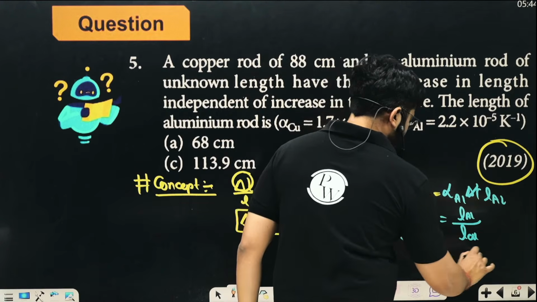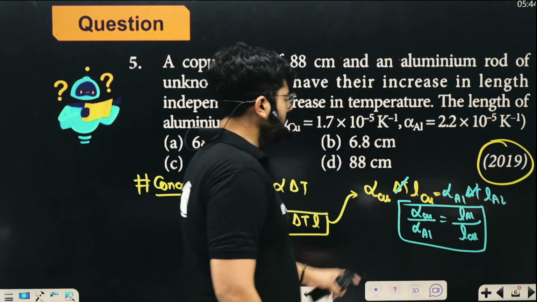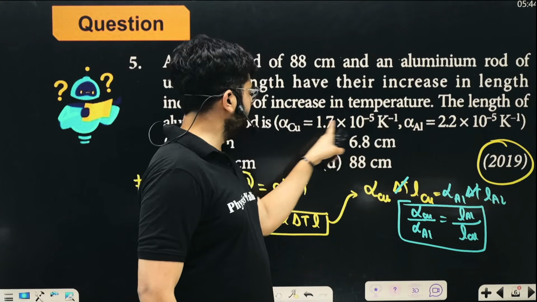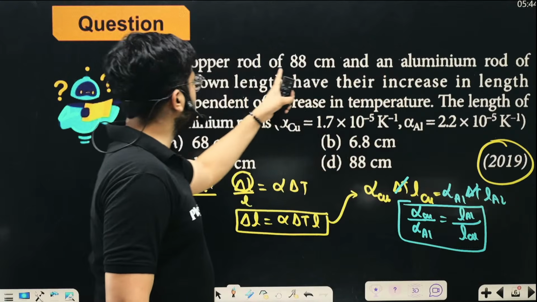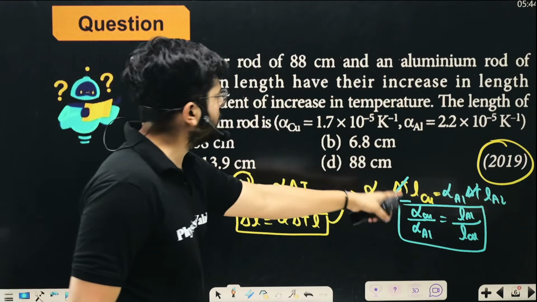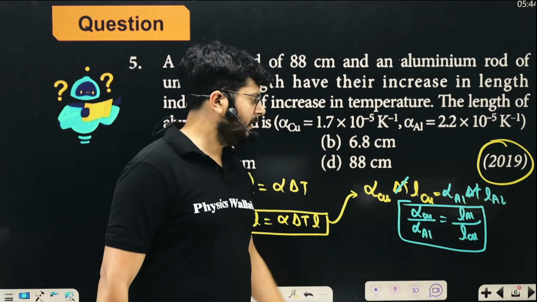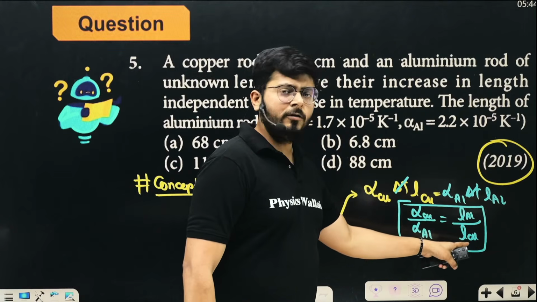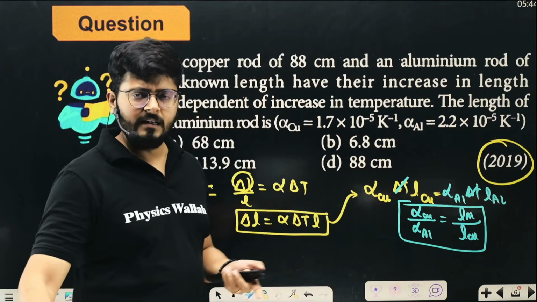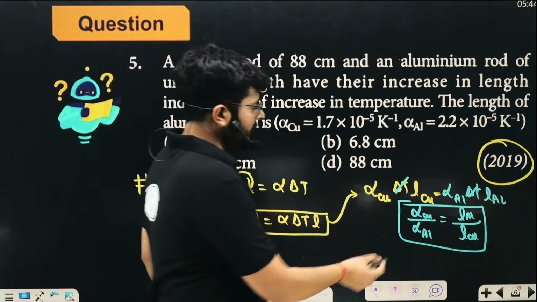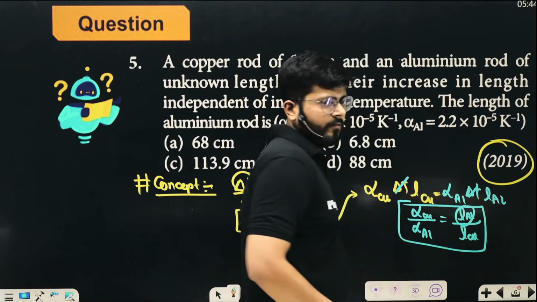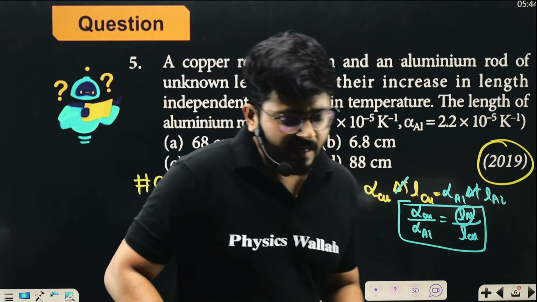So you see that everything is already available to you. Alpha of copper is given, alpha of aluminium is given, length of aluminium is something that we have to find out, and length of copper is 88 centimeter. So this is the ratio, length upon length, so you don't have to convert centimeter to anything else because that will anyway cancel out. So now from here you have only one variable, which is the length of the aluminium rod. You can figure it out. I hope the idea is very, very clear.